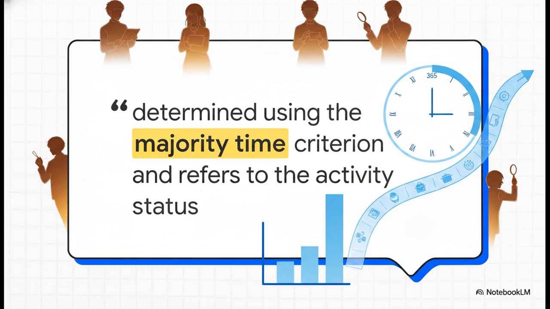Now, to contrast that strict, hyper-focused weekly view, let's look at the macro view, the usual principal activity status, or UPA. I'll read this right off the source material. It is determined using the majority time criterion, only those persons as being unemployed who had no gainful work for a major time during the 365 days preceding the survey. This is the big picture. It classifies you based on what you spent the longer part of your entire year doing.